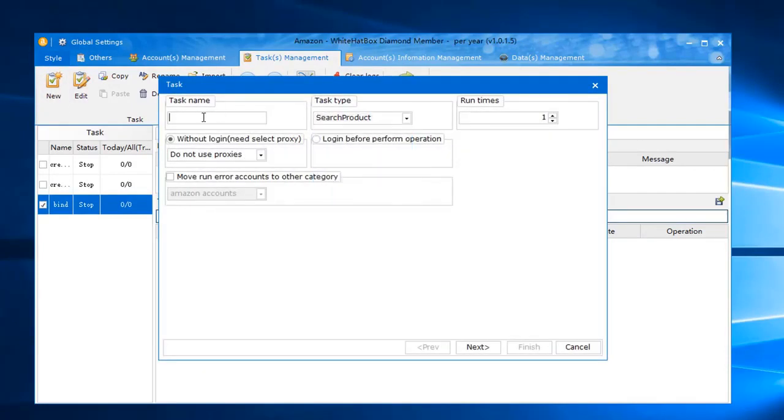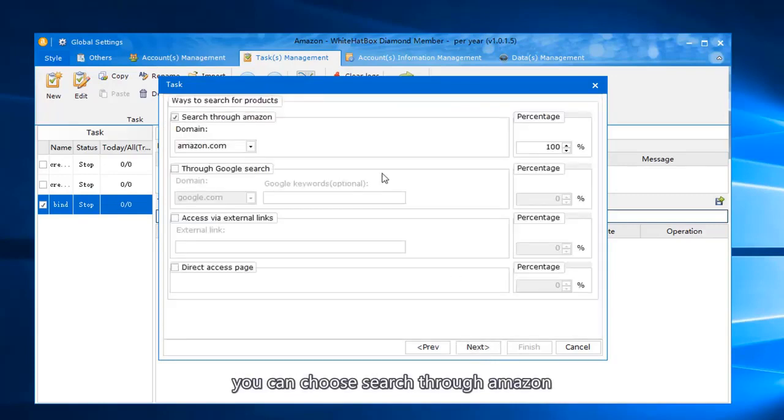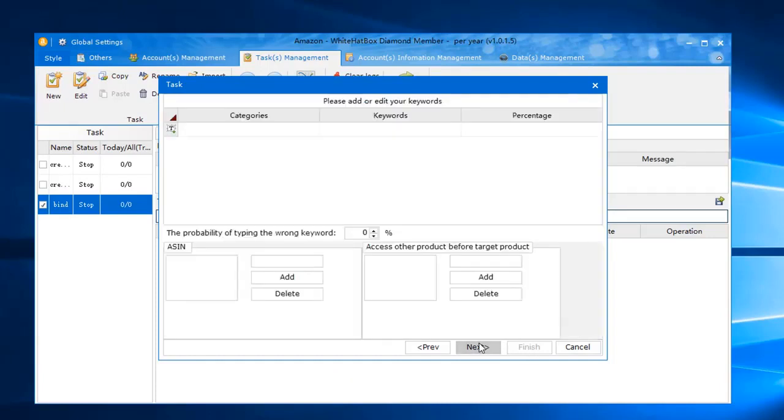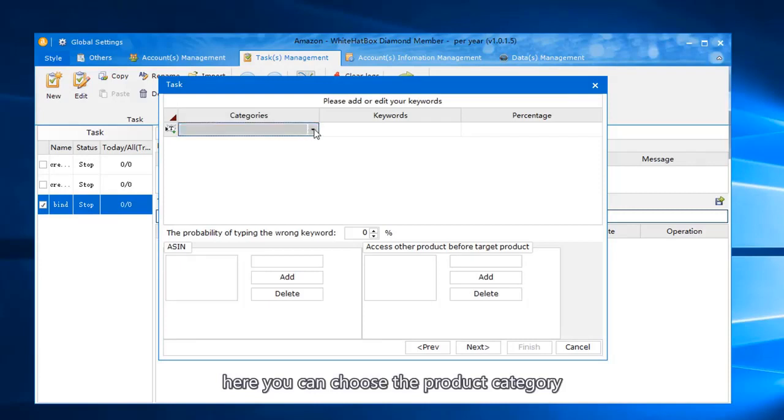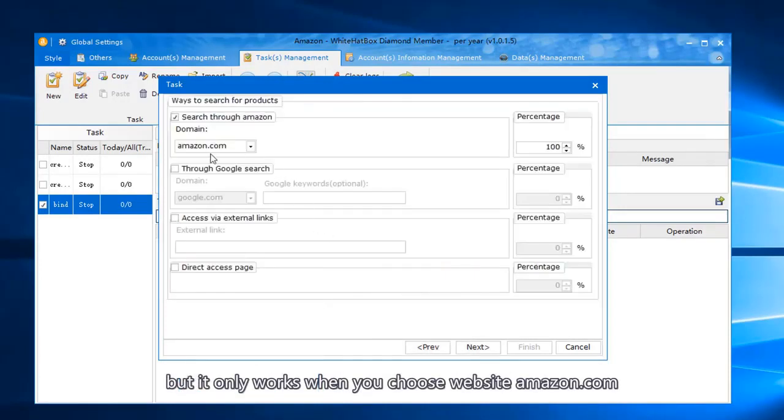Search products. Search products, then simulate human action, like add to cart, view the comments, etc. Select account. You can choose to search through Amazon, from Google, from an external link, or direct access page. Here you can choose the product category, but it only works when you choose the website Amazon.com.